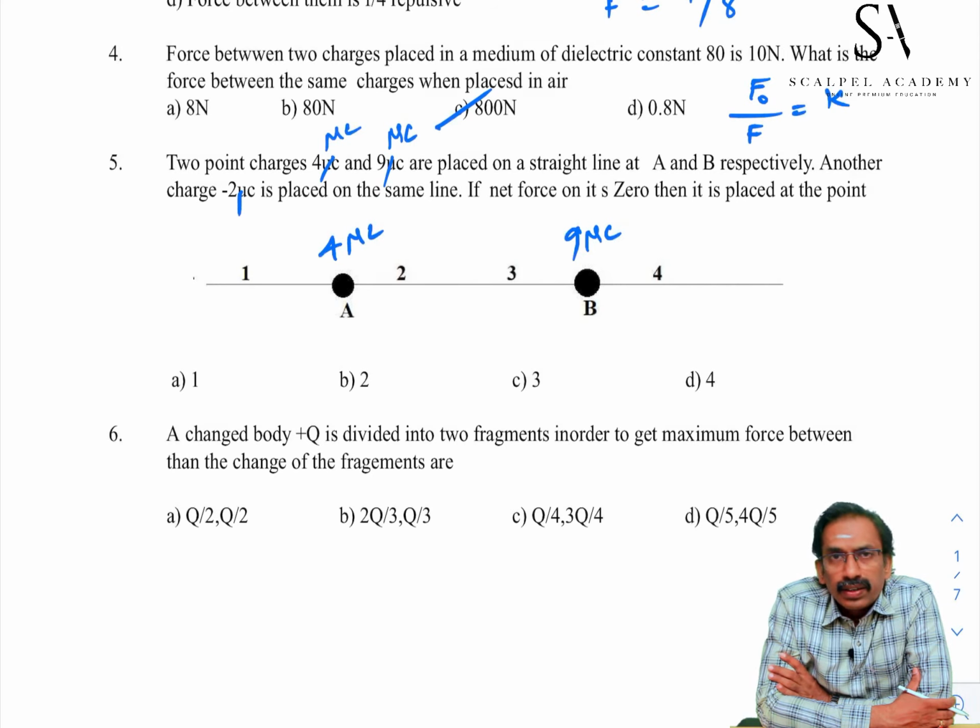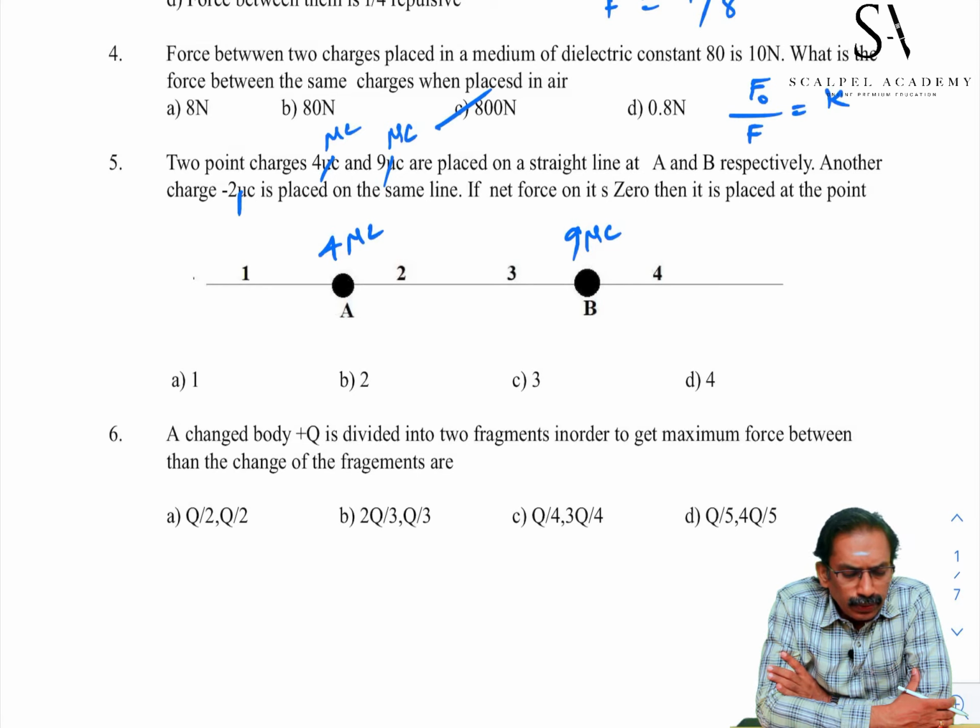A and B are two like charges. Between two like charges, one null point can be there. If they are unlike charges, a null point can't be attained in between them. That null point will be closer to the least charge and far away from the greatest magnitude of the charges.